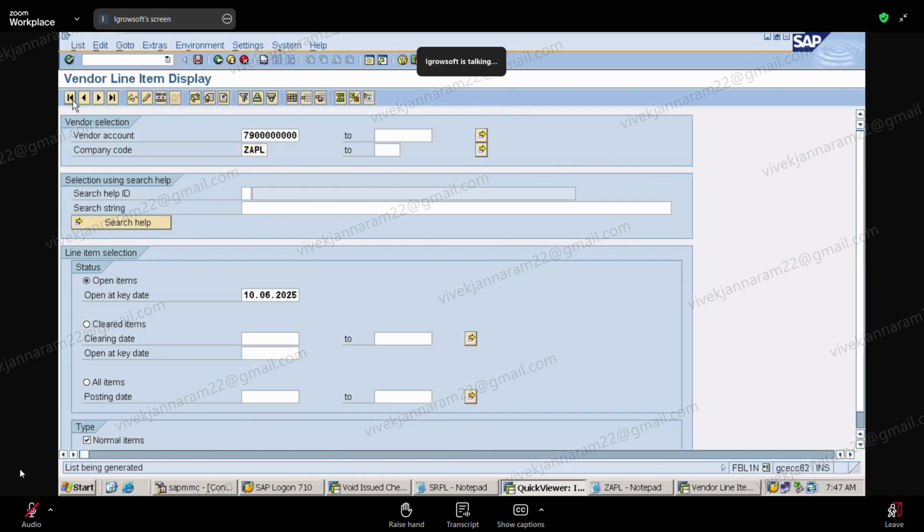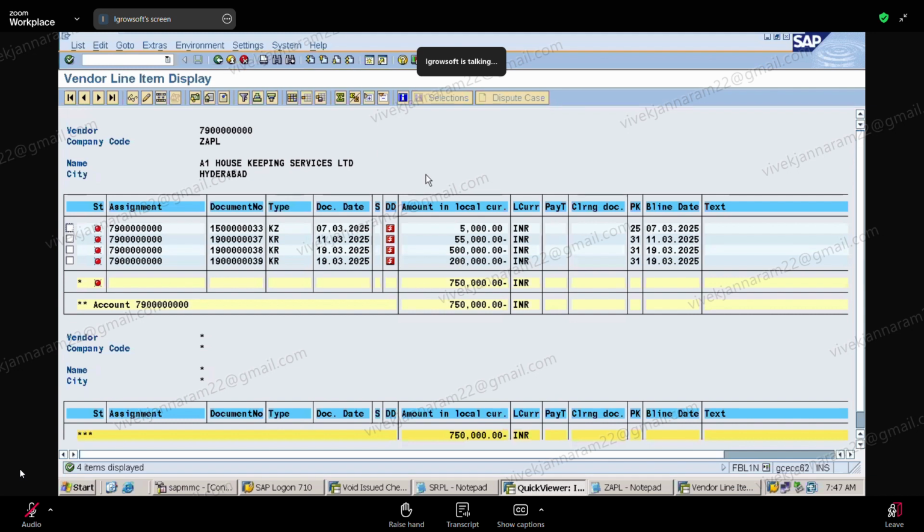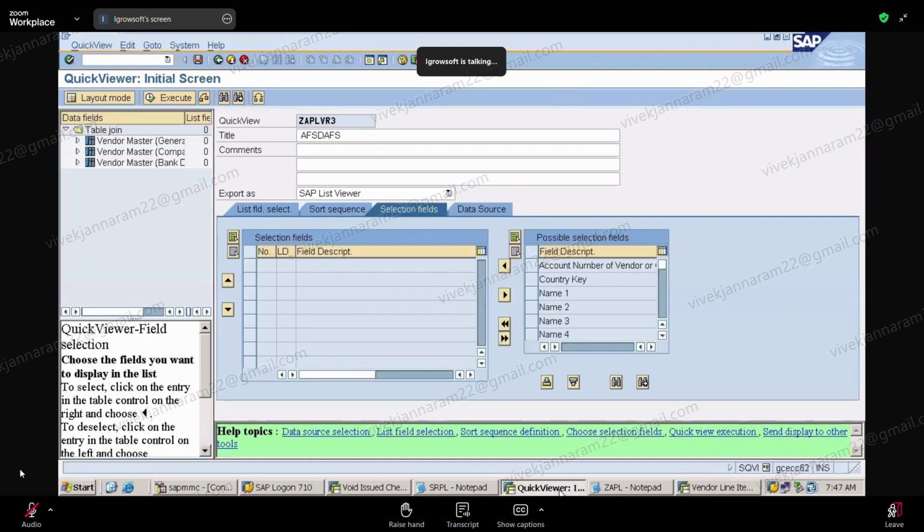So what are the selection fields? These are input fields. What do I want as output, like document number, date? All these are output fields, right? So what you need to understand here is what the input fields are and what the output fields are. Output fields are these, list field selections. This is the selection field. List field selection means output fields. So list means output, selection fields means input.